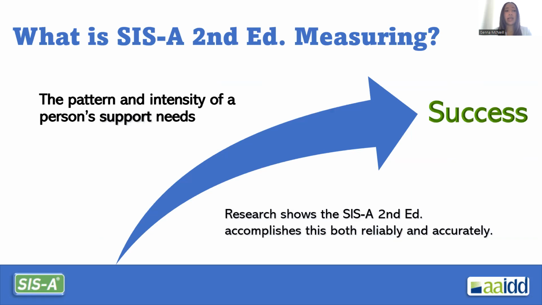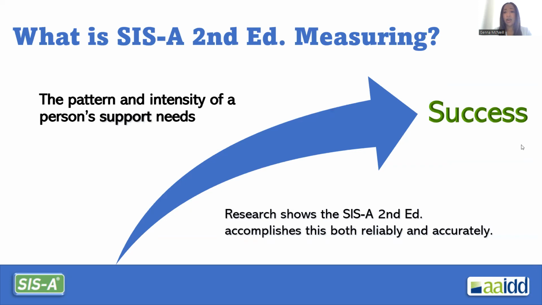What is SIS-A second edition measuring? SIS-A measures the pattern and intensity of support that a person with intellectual and/or developmental disabilities needs to successfully accomplish adult life activities. In other words, SIS-A focuses on identifying supports needed to engage in everyday adult activities in the community.